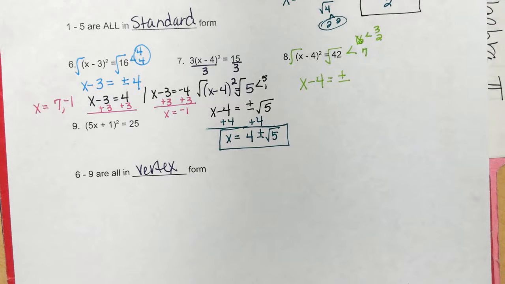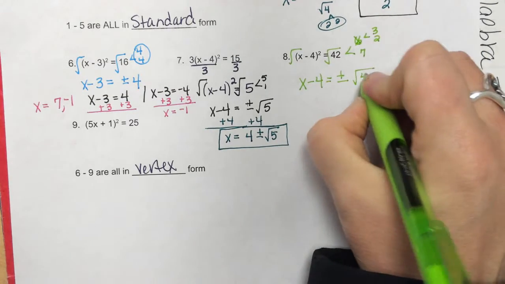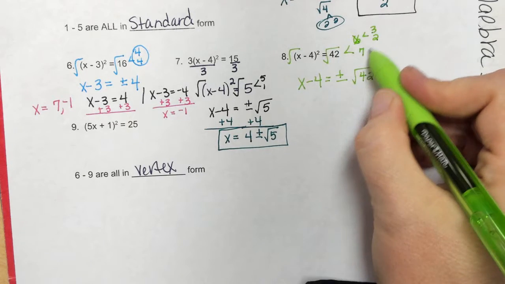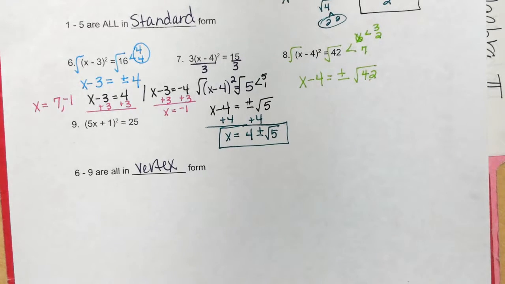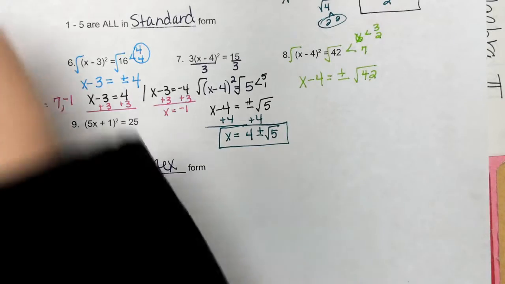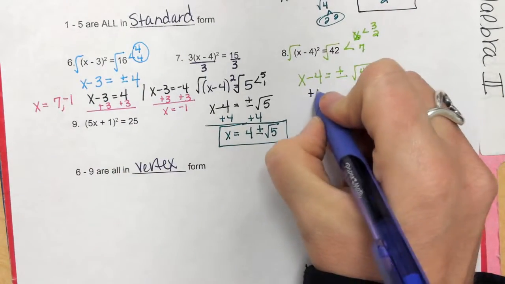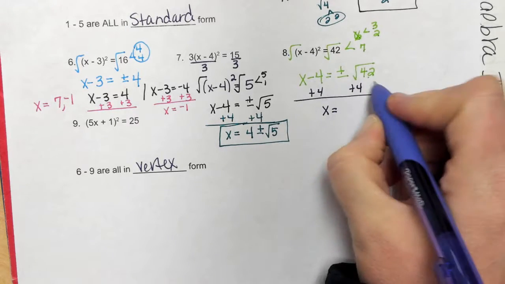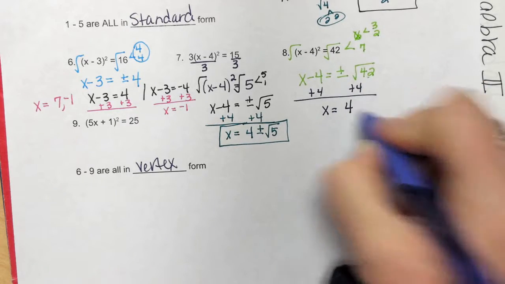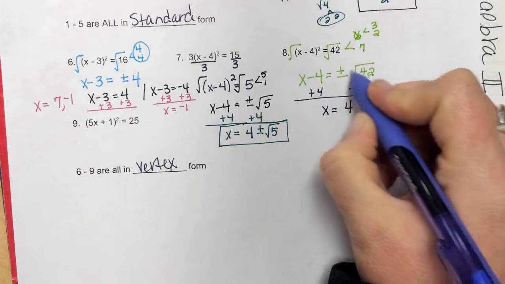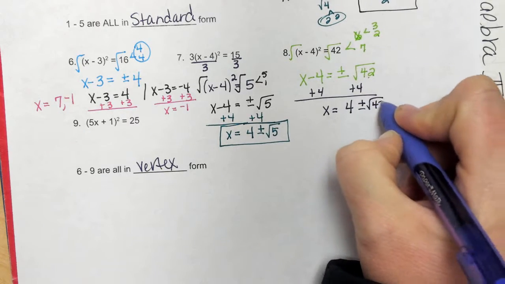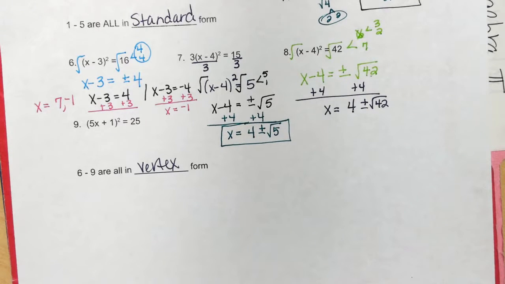In this case, nobody's a pair. So I guess I actually didn't have to break down 42. So that's going to be 6 times 7 is 42. Nobody was a pair, so nobody comes out. I'm going to add 4 in order to get x alone. Always put the number you moved over first. Plus or minus belongs to the square root. They are one, so you leave the plus or minus in front of a square root.